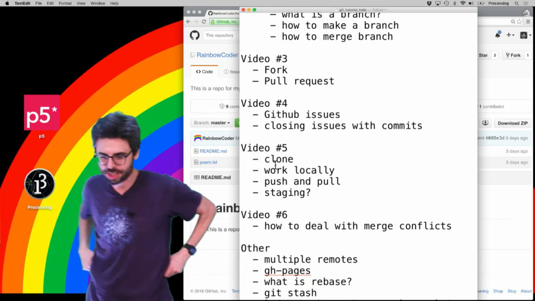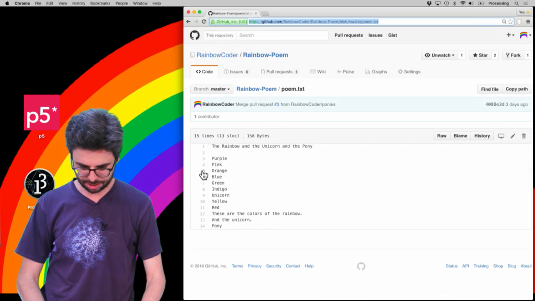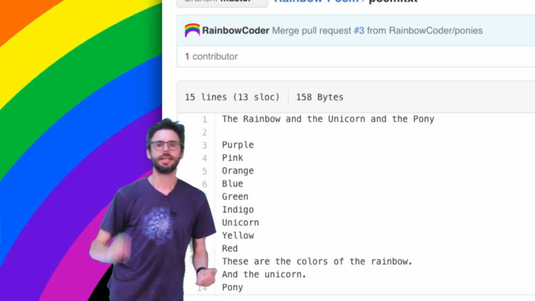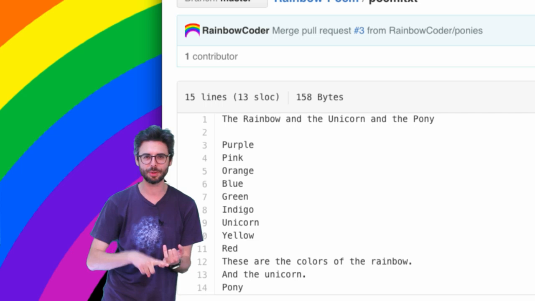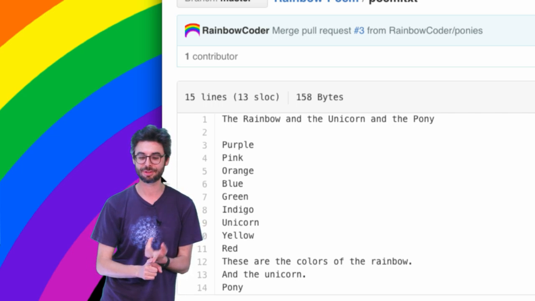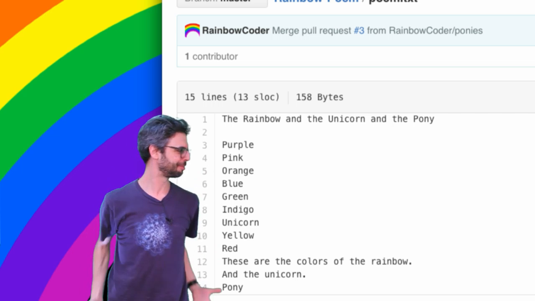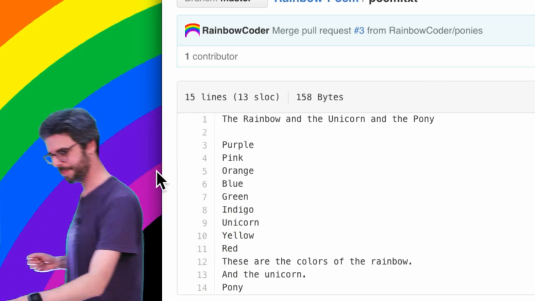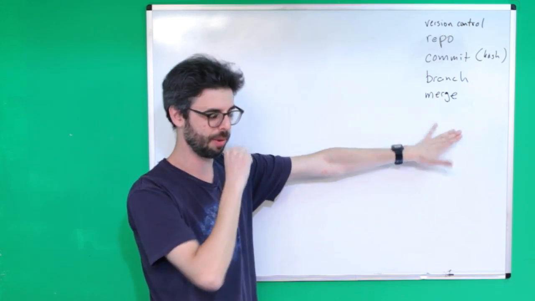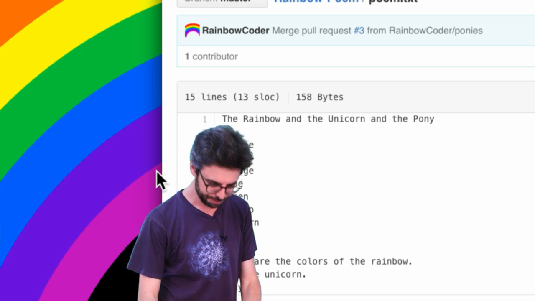Okay, so I think I'm mentally ready for this now. So what I have to remember is I've got a GitHub repository. I'm a GitHub user with a repository with a text file in it. I am thinking about the fact that it's Earth Day. And so this poem could have something about that in it. And I'm thinking about what it is that I'm adding to here in terms of forking and pull request. Any questions, any thoughts, any comments before I start this first video? I will check the chat.